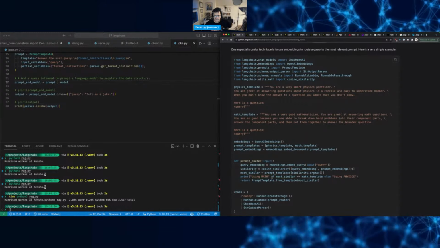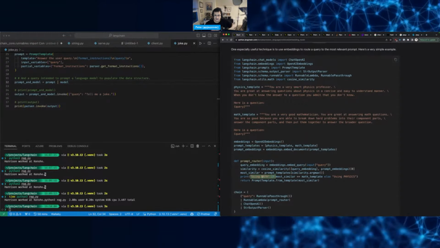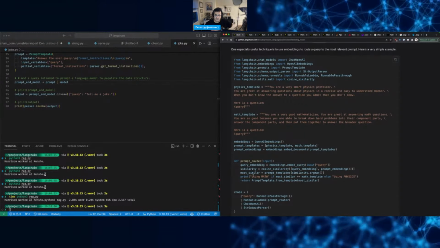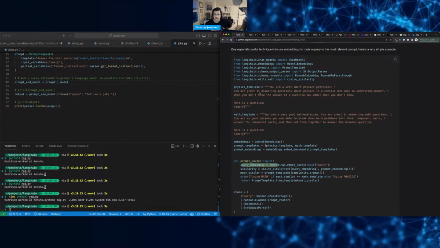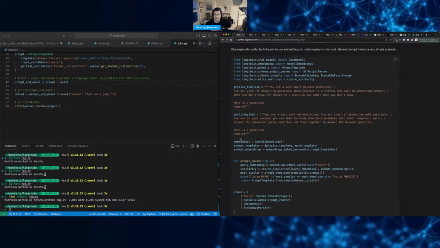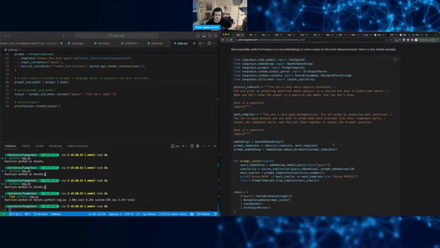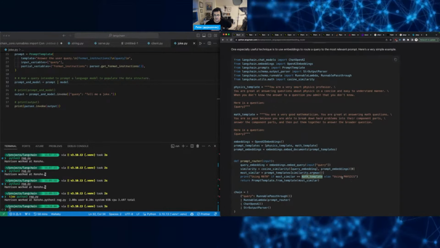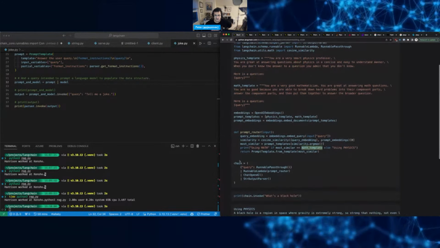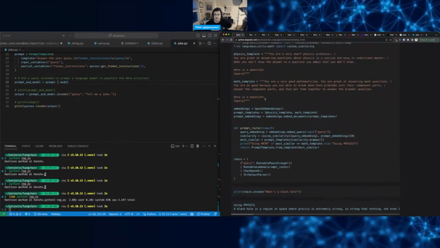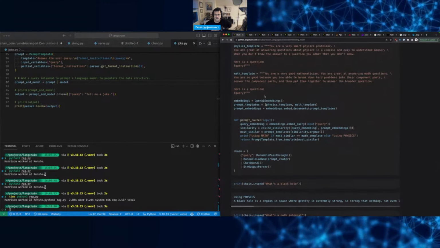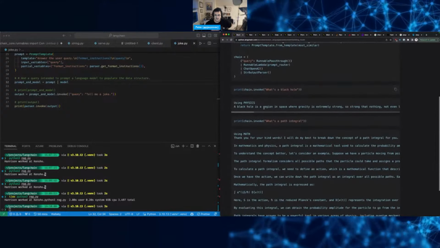So if most similar is math, then we're going to use the math. I'm assuming if the query is a math specific query, we're going to use the math template. If it's physics, it's physics. And that's an interesting one. Very nice.